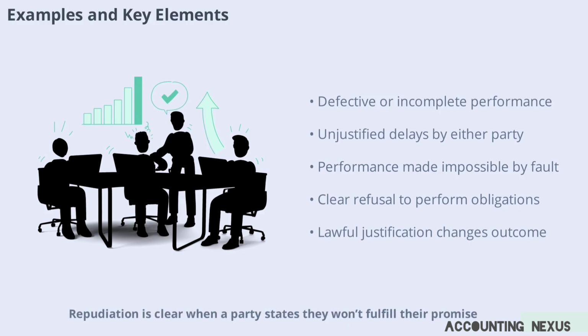Repudiation is clear when a party states they won't fulfill their promise, such as a service provider canceling at the last minute without justification. In each case, the law considers whether there was lawful justification, the timing of the breach, and the roles of debtor and creditor. Recognizing these elements is essential for identifying the correct form of breach and seeking the right remedy.